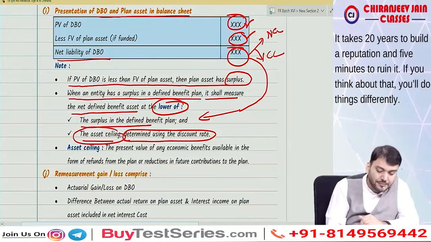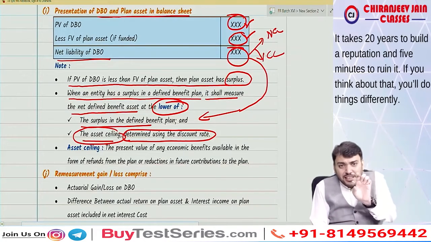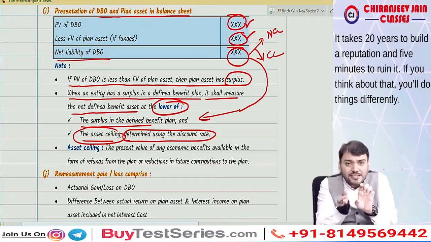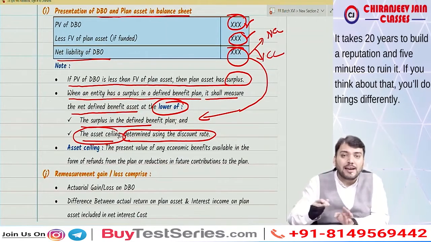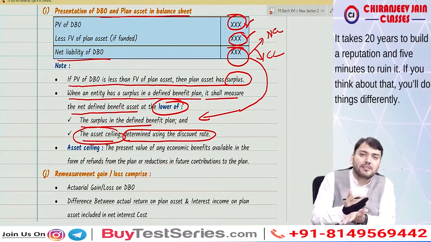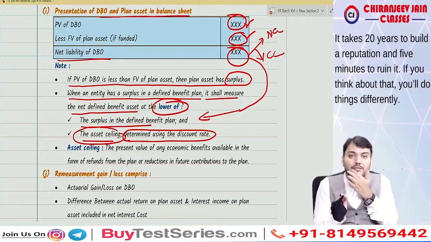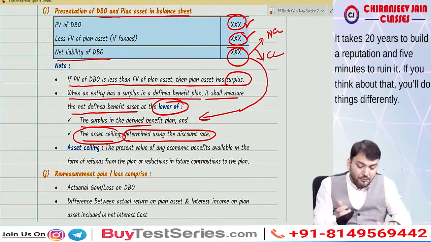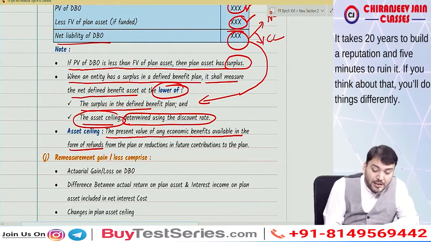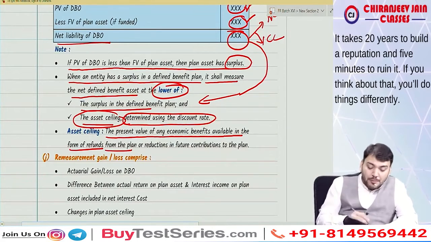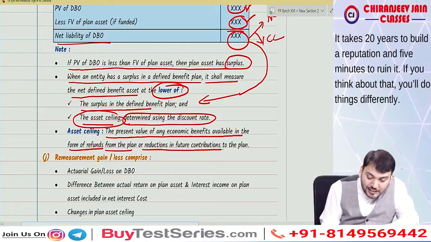Asset ceiling, a new term in your life. Asset ceiling means there is some ceiling on the asset when there is a surplus, as per the contractual agreement between the entity and the plan asset. So that asset ceiling needs to be calculated. What is the meaning of asset ceiling? This is the present value of any economic benefit available in the form of refund from the plan or reduction in future contribution to the plan.